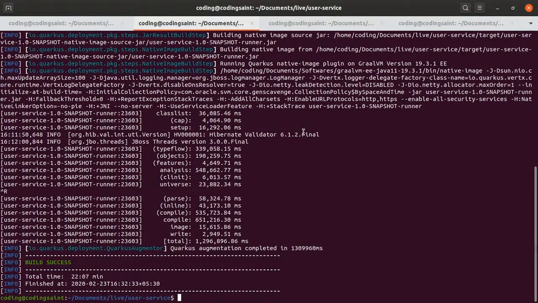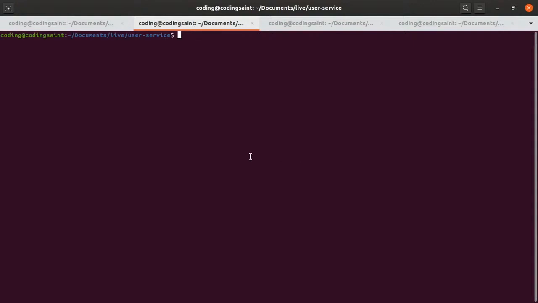Okay, so somehow it finished. It took a long time actually, but anyway. You can see here it is writing Quarkus augmentation and each and everything, but let's clear it first. Okay, so Quarkus built a native image for us. Native means an executable binary for this system. It should be fast, right? There's no JVM involved now. So let me go and see what it has built. Whatever it has built will be in the target folder.